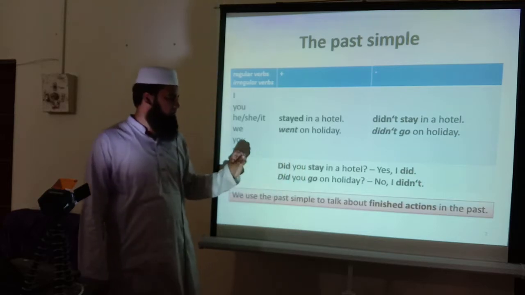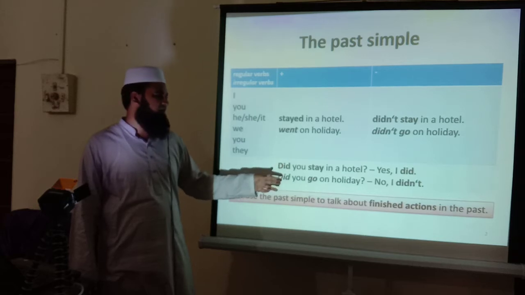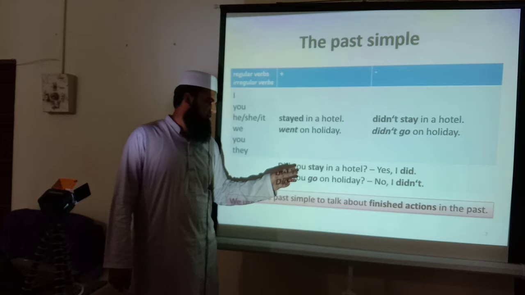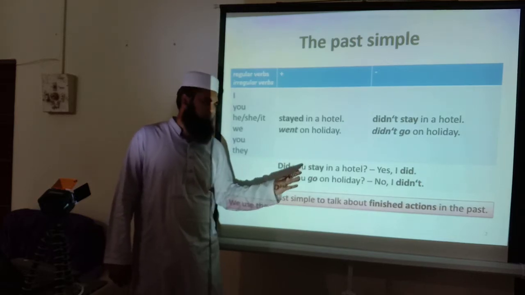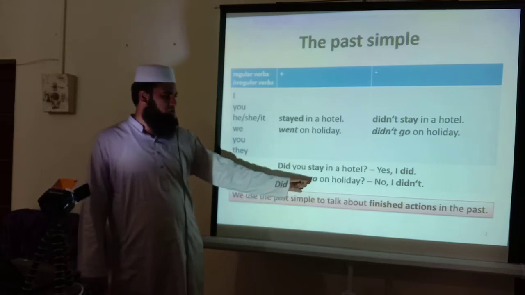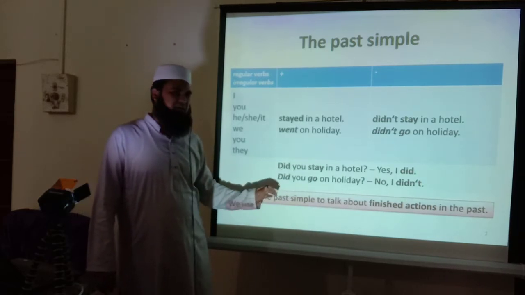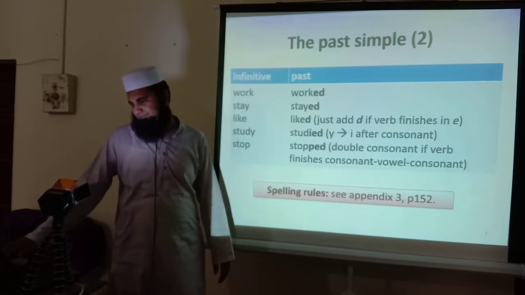When we are using did and making a question of past tense, we will definitely use the first form instead of the second form of a verb. So, do you go on holiday? That becomes did you go on holiday? That's also a question of past simple tense.